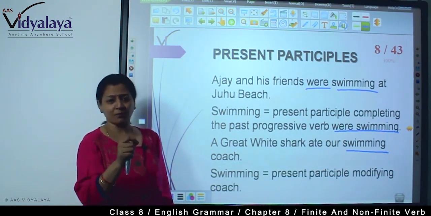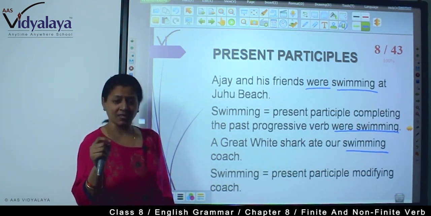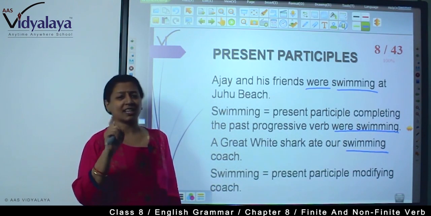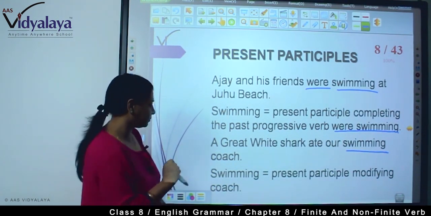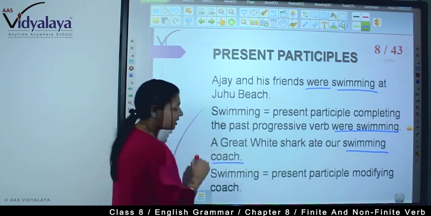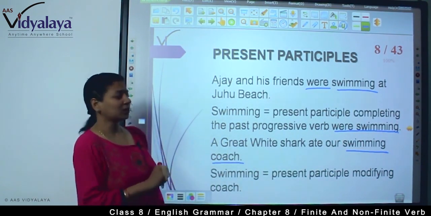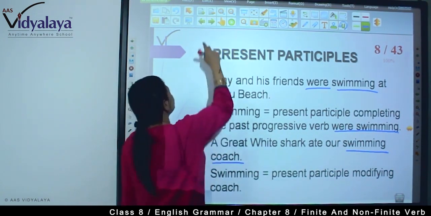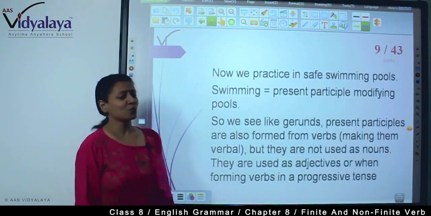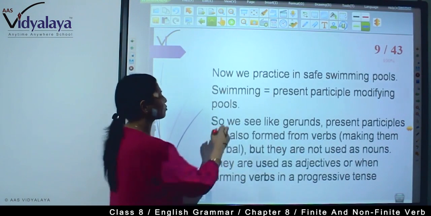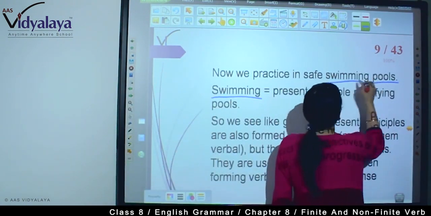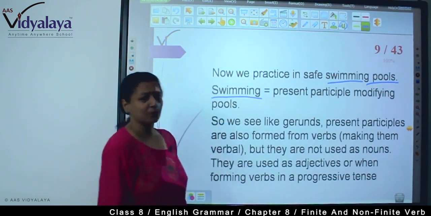So, we use a present participle in a progressive tense and as a modifier, but we don't use it as a noun. So present participle modifying coach. Well, coach of which sport? Swimming coach. Now, "We practice in safe swimming pools." Swimming is again modifying these pools. What type of pools? Swimming pools.